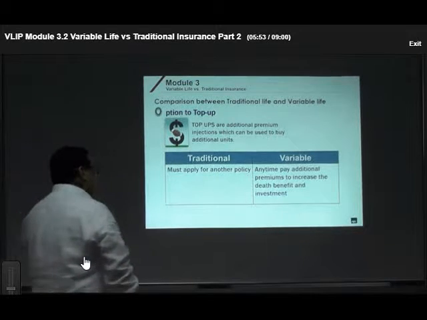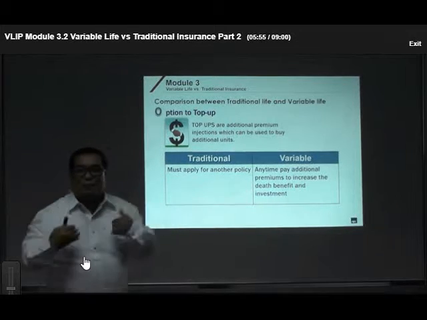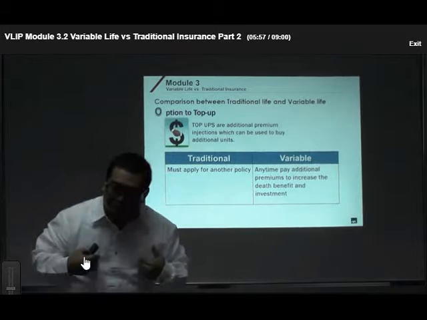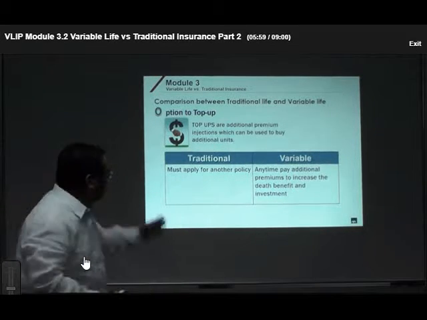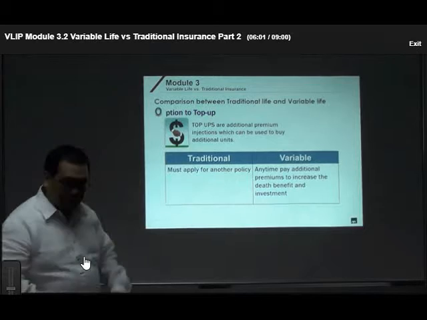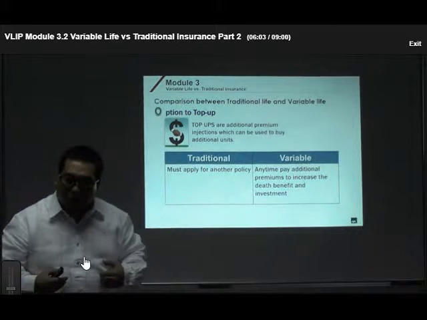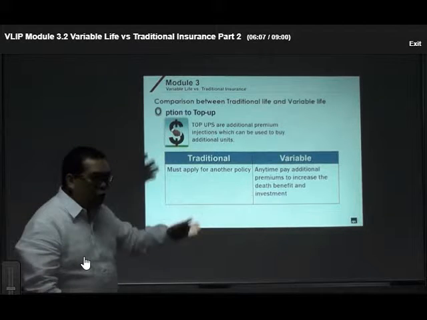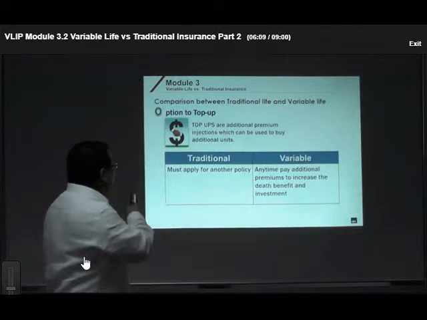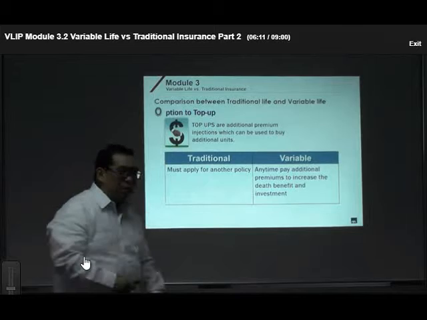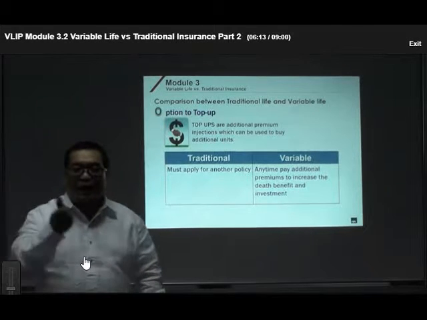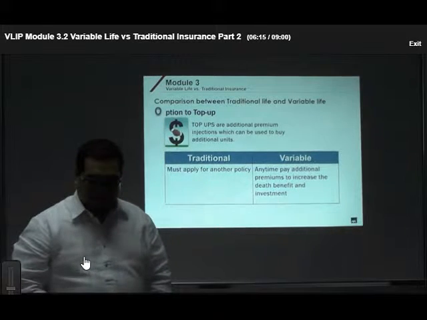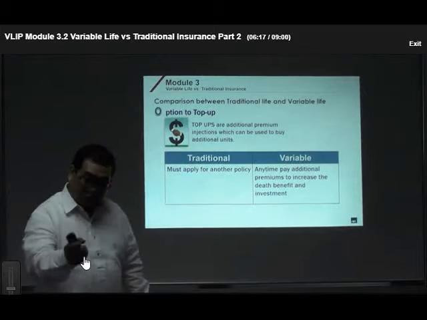So, in traditional, if I want to increase my death benefit, I will have to apply for a new policy. But with a variable life insurance, all I have to do is exercise this option, pay additional premium, and therefore have a higher death benefit. Questions?